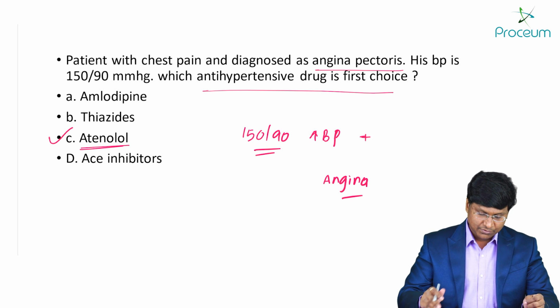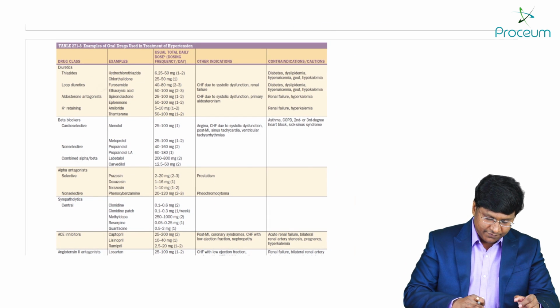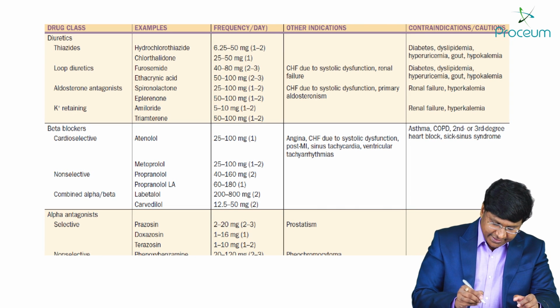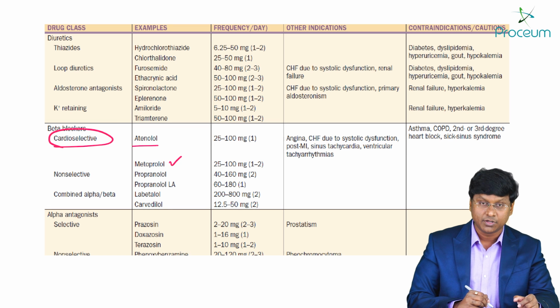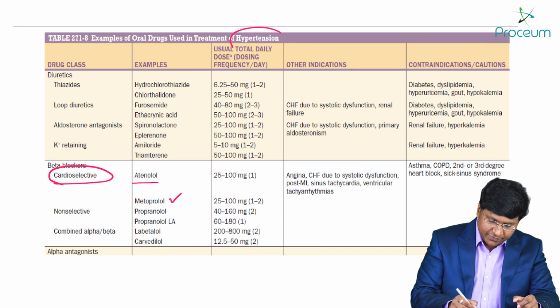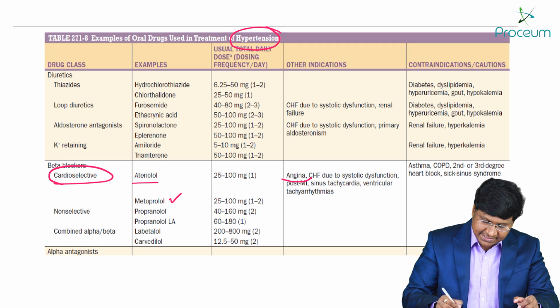All right. Now, where is the reference? The reference is directly from the table of the Harrison. This is the table which has been directly taken from the Harrison. Now you take these beta blockers, that is cardioselective beta blockers. We have atenolol as well as metoprolol, right? And these are the drugs which are used in the treatment of hypertension if the individual has angina.